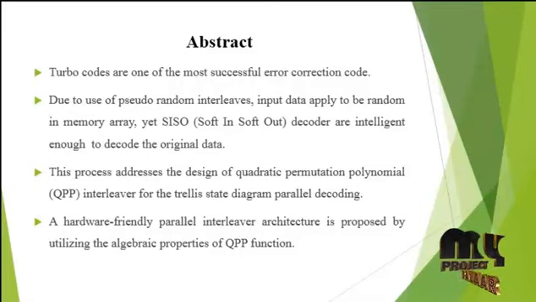Using this trellis state diagram to obtain the soft output in our process, multiple soft-in soft-out decoders are working in the same frame at the same time. More soft-in soft-out decoders are connected in parallel to reduce the hardware complexity. Theoretical evaluation and experimental results demonstrate that the proposed design gains boosted hardware efficiency compared to existing designs and is applicable for the serial MAP and cross MAP decoding process.